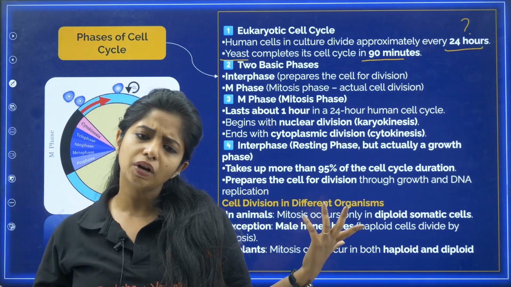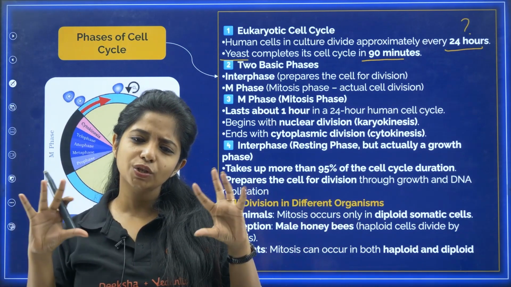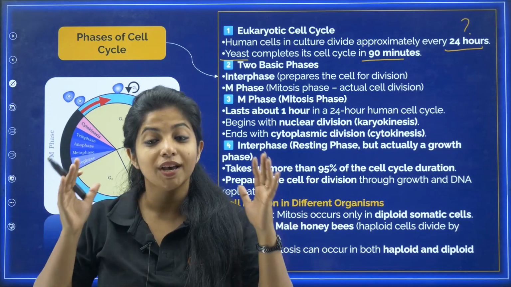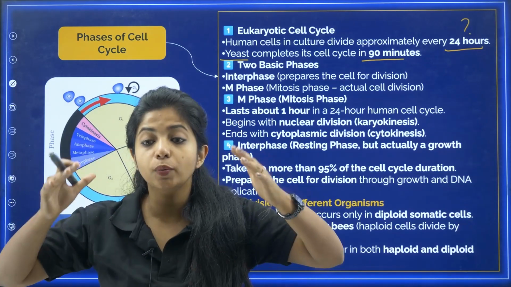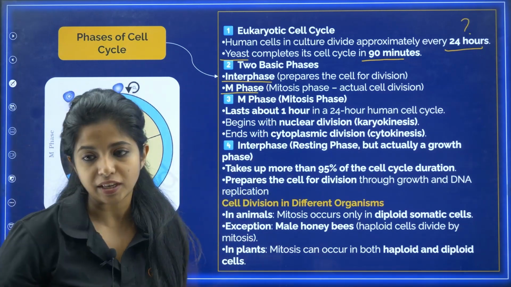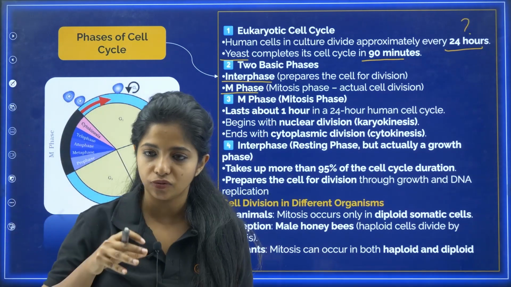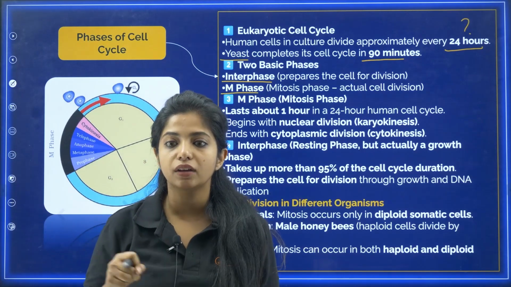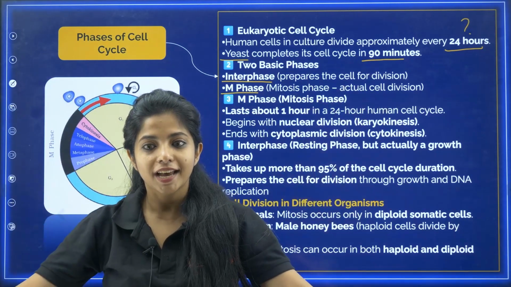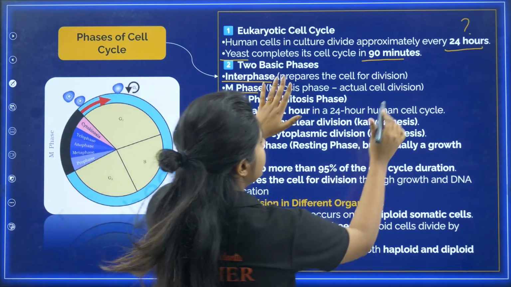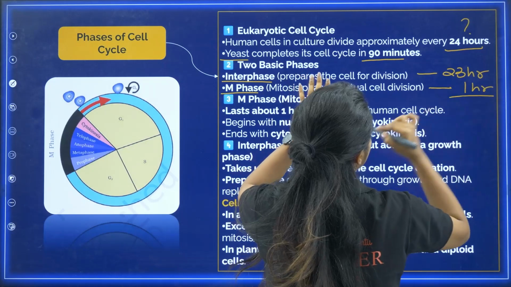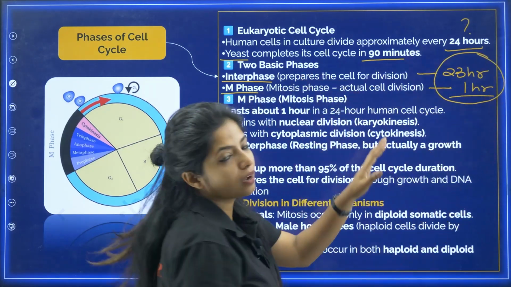Now, in this 24 hours, if they are dividing just into 2 parts, does it need 24 hours just to divide? No, my dear children. Your 24 hours are divided into 2 phases. One is interphase and the next one is M phase. What do you mean by interphase? Interphase is a phase where the cell is getting ready for division, and M phase is the one where the cell actually divides. In the interphase, it requires 23 hours, whereas the M phase just requires 1 hour. Total becomes 24 hours.